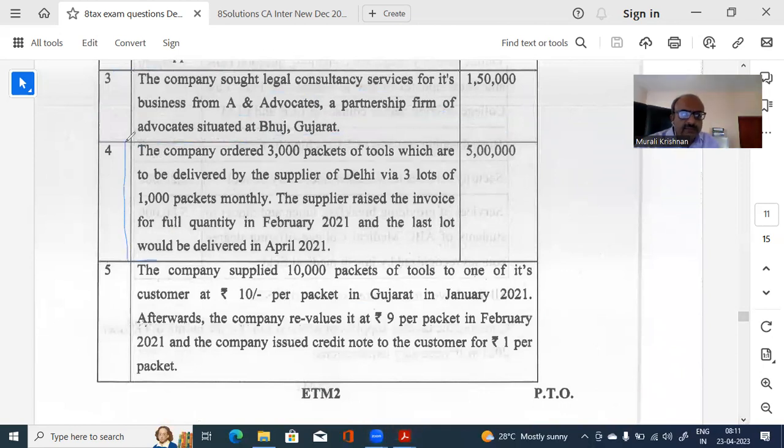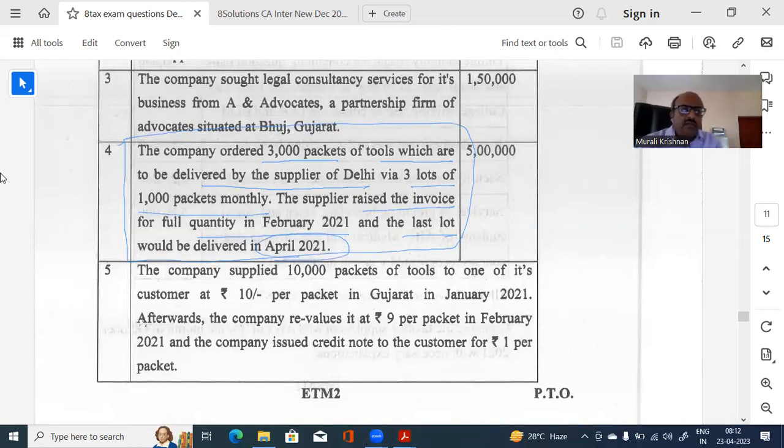Concentrate only on this again. A company ordered 300 packets of tools which are to be delivered by the supplier of Delhi via 3 lots of 1000 packets each. The supplier raised the invoice of the full quantity in February. The last lot was delivered in April.